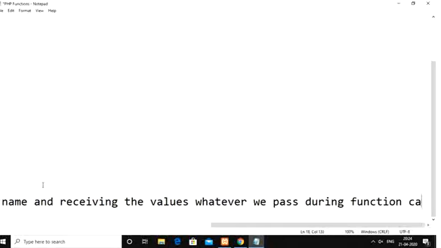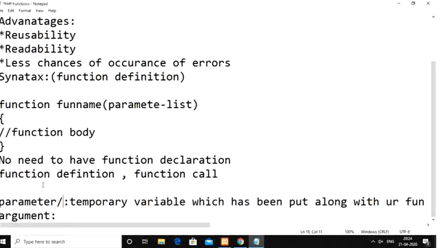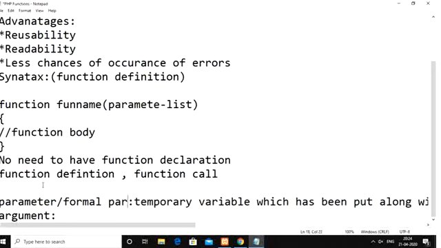That is what we call a parameter, sometimes also called a formal parameter.